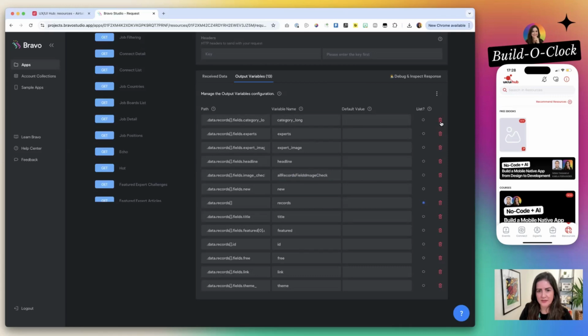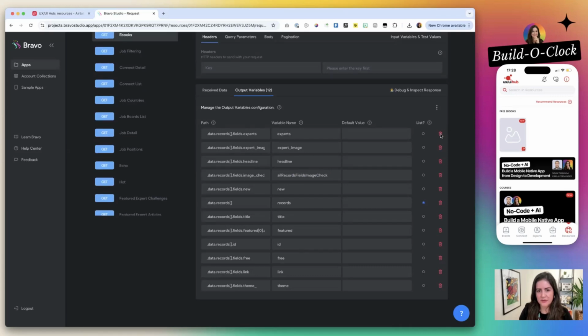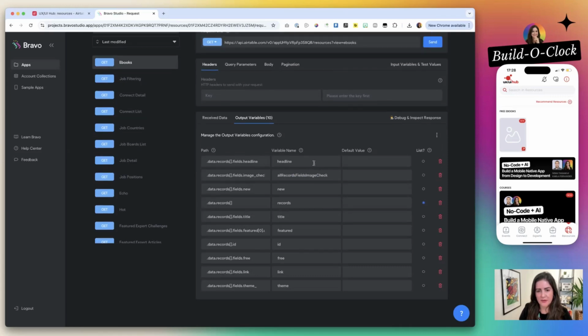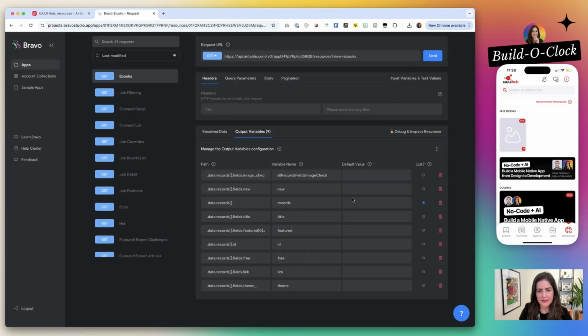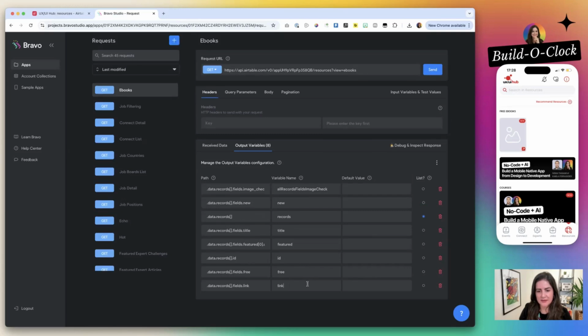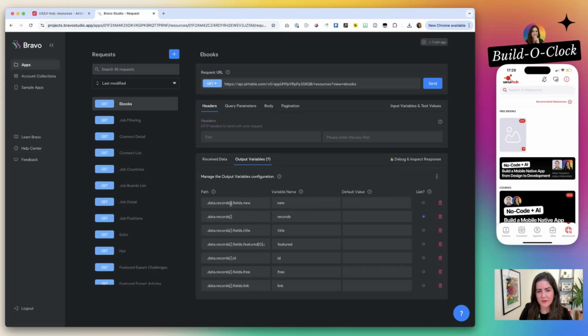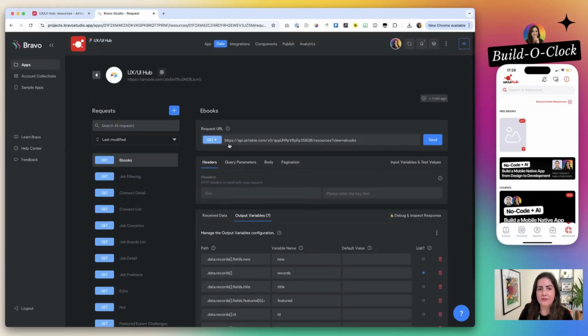So we don't need category long, we don't need expert image, we don't need headline, we just need the title. The theme we also don't need. We need the link, we need if it's free, we need the ID, we need the featured image, we need the title, and we need all records. So here we have all records. There is an image check we don't need because there will always be images. I believe these are the fields we need.